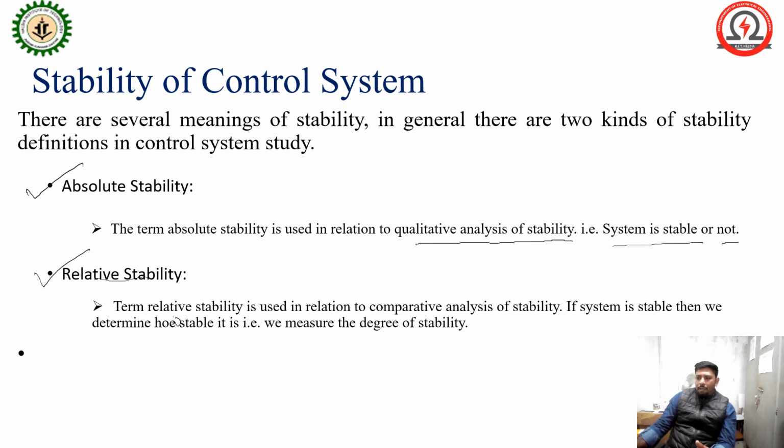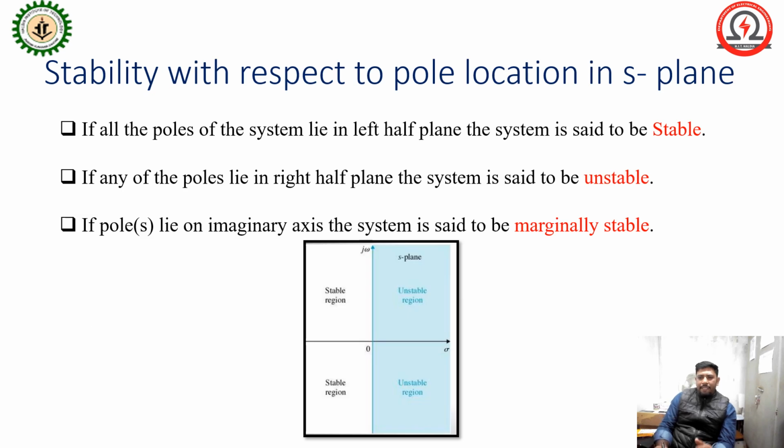Okay. Now stability with respect to pole location in the S plane. That means we are handling absolute stability by the pole location of the system. If all the poles of the system lie in the left half of the S plane, the system is said to be stable.